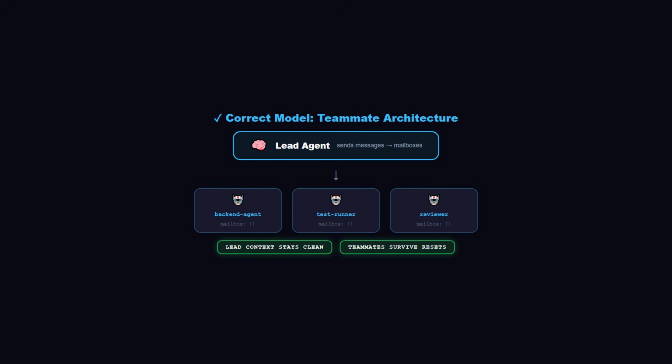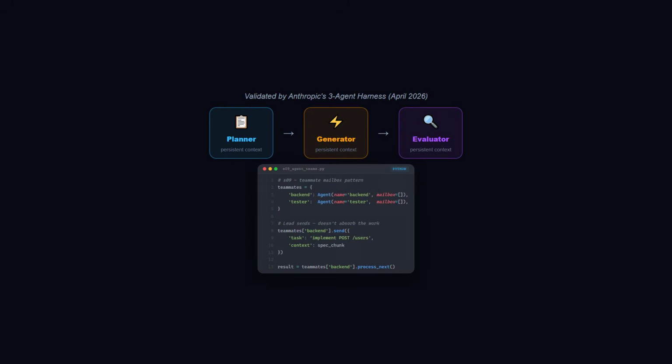Each teammate has a name, a stable identifier like back-end agent or test runner. Each teammate has a mailbox, a durable queue of messages it processes in order. The lead agent doesn't run subtasks directly. It sends a message to the right mailbox. The teammate reads it, acts on it, and replies.